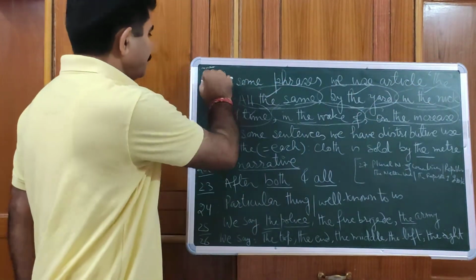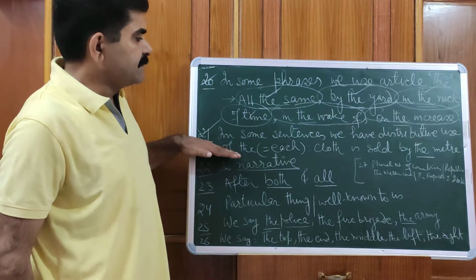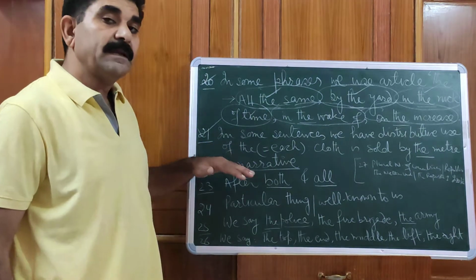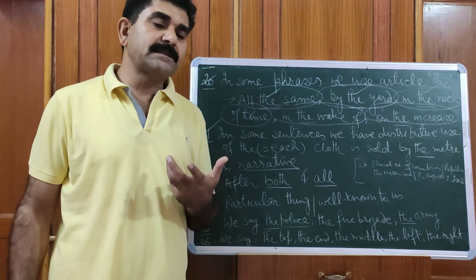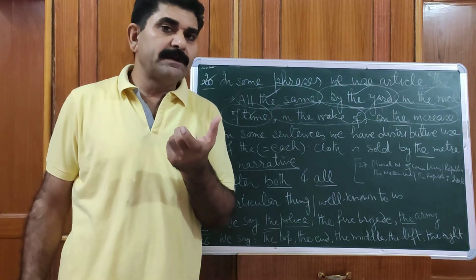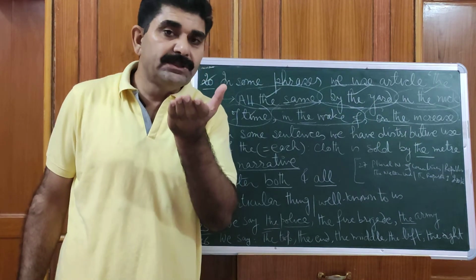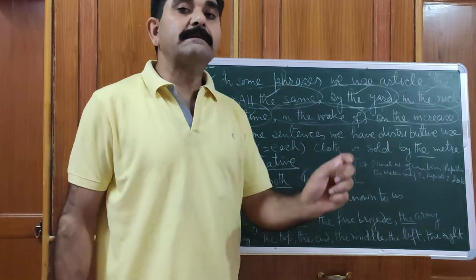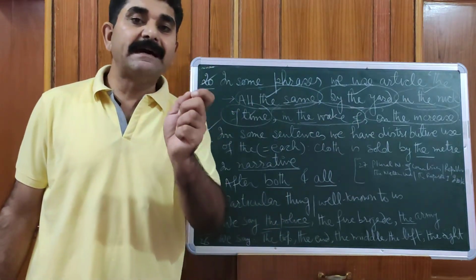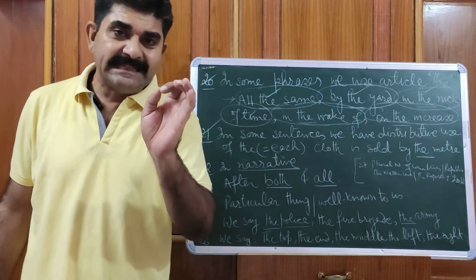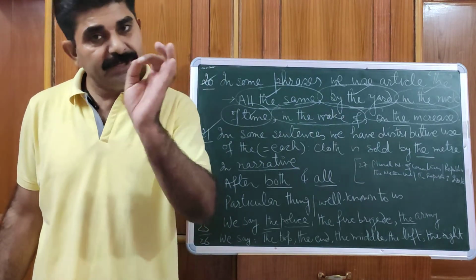Okay, then we have next point. In some sentences we have distributive use of the. At that moment the means each. For example, cloth is sold by the meter. By the meter means by each meter. Oranges are sold by the dozen. By the dozen means by each dozen.